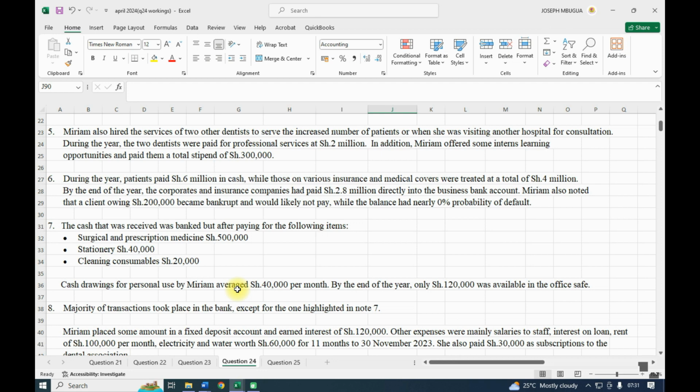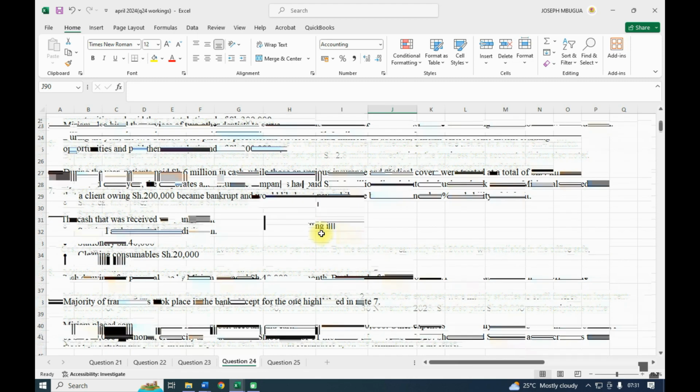Number 7. The cash that was received was banked, but after paying the following items.